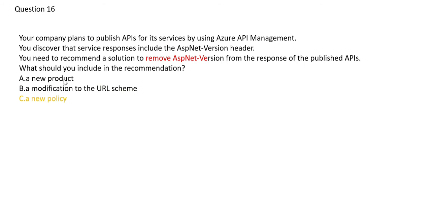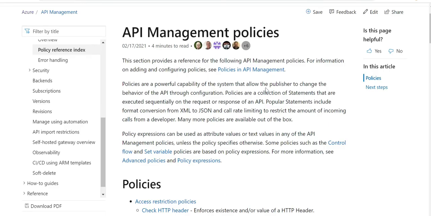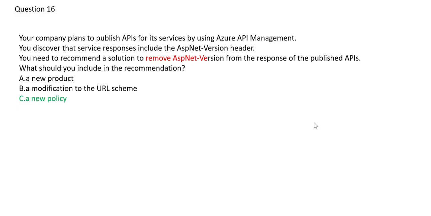So that leaves us with just one option, and that should be our answer: a new policy. Let us look at what is a API management policy. So if you see here, it allows the publisher, you know, to change the behavior of API through configuration. You don't have to do code changes. Just through configurations, you can do a large scale change. Okay, and that's why this is our answer. So we will lock this answer and move forward.